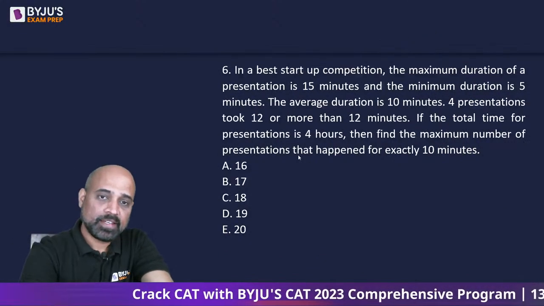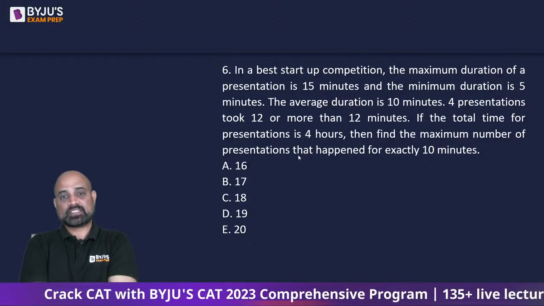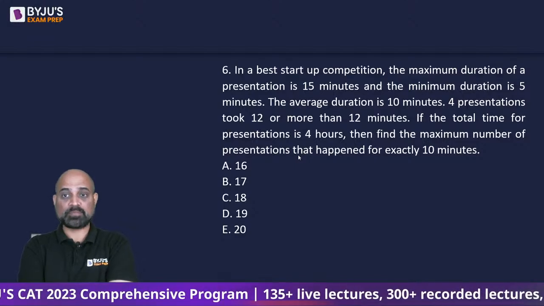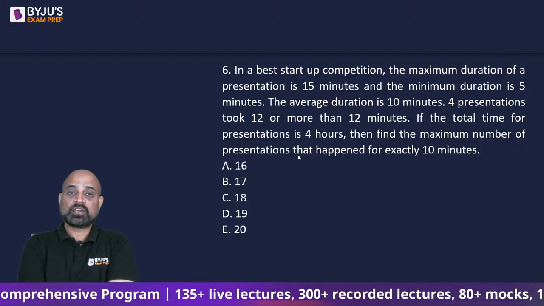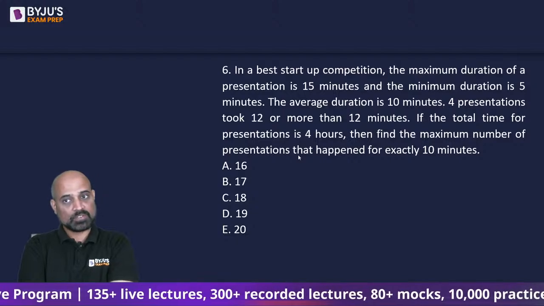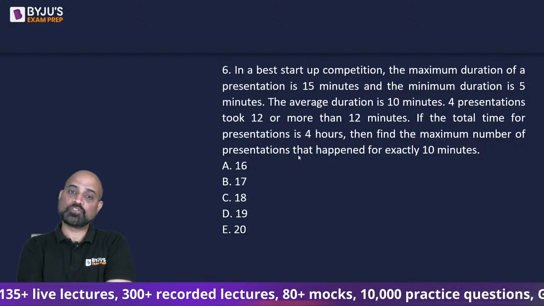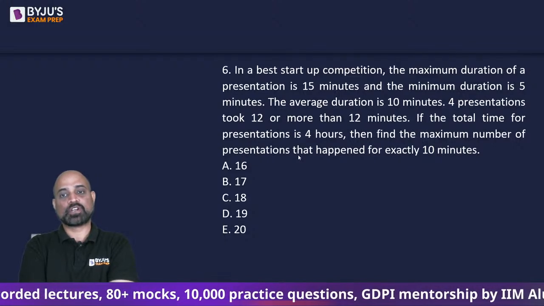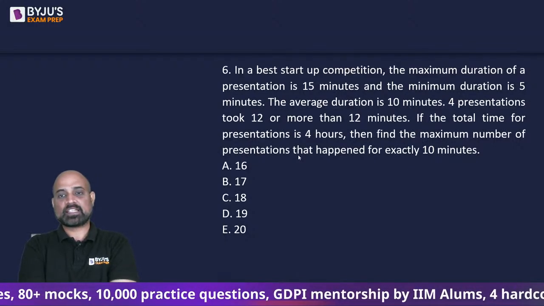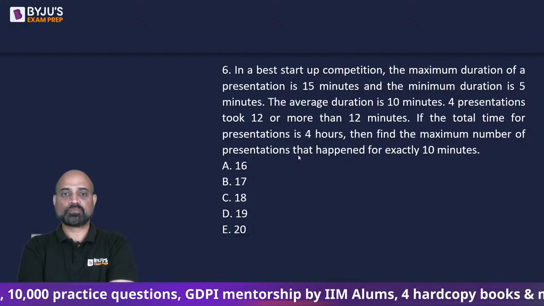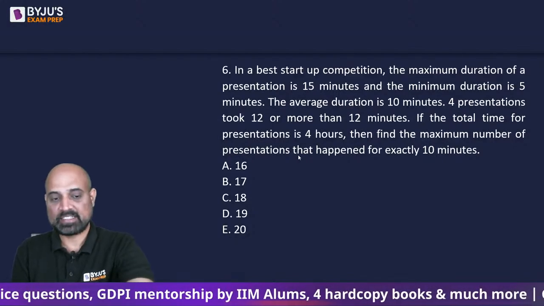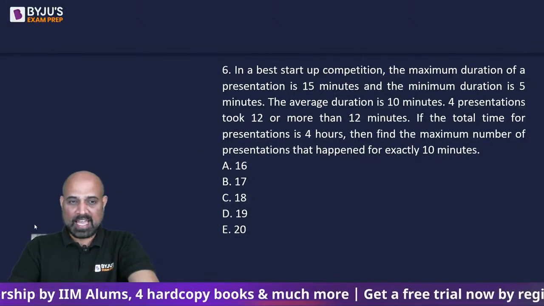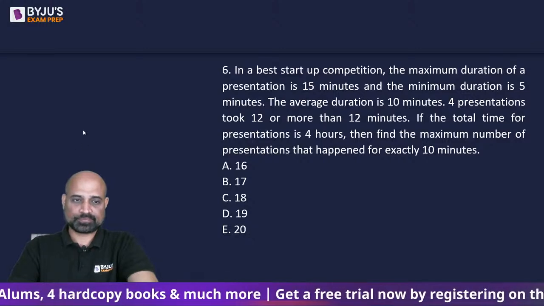Okay, next one. In a best startup competition, the maximum duration of a presentation is 15 minutes and the minimum duration is 5 minutes. The average duration is 10 minutes. 4 presentations took 12 or more than 12 minutes. If the total time for presentation is 4 hours, then find the maximum number of presentations that happened for exactly 10 minutes. So this is a question based on pure logic, a bit of averages ka concept, right?